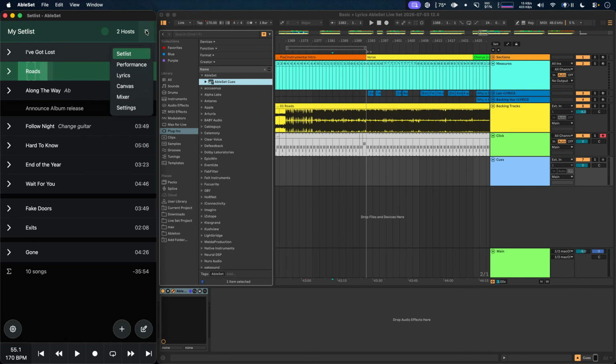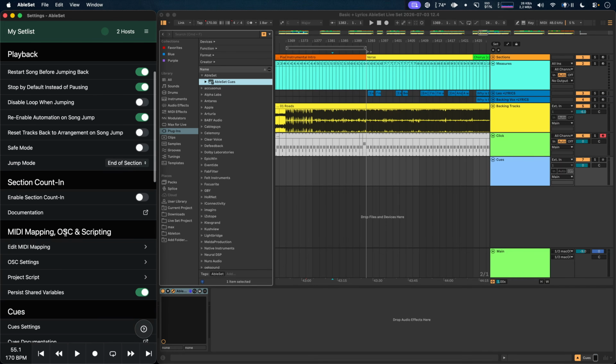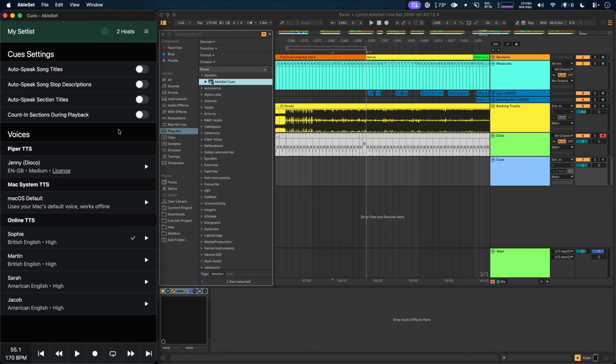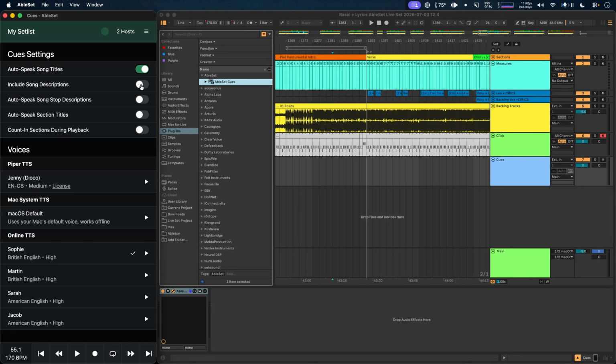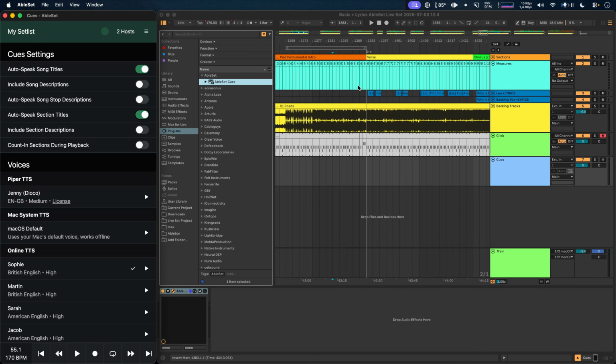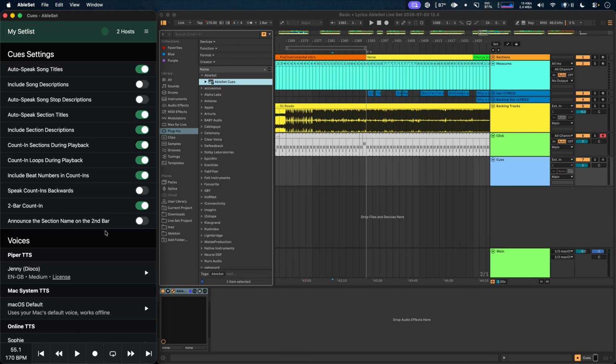And to get started, we can now jump into Settings, scroll down to Cue Settings, and now we can decide what we want this plugin to announce. So that could be song titles, including song descriptions. We could also speak song stop descriptions. We can speak section titles as we jump around. Those can also include section descriptions. And we can also count in sections during playback. And you can see as I enable more options, we get more fine-grained options to customize the behavior.